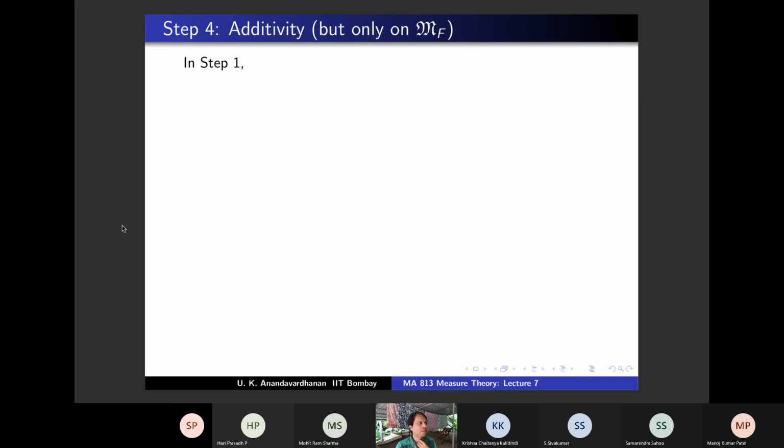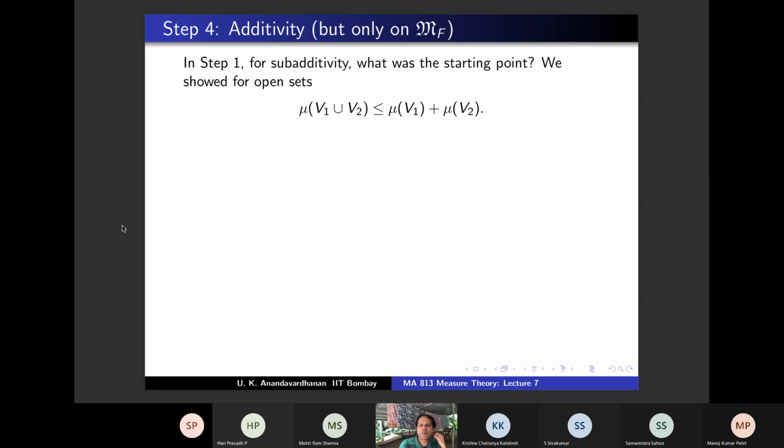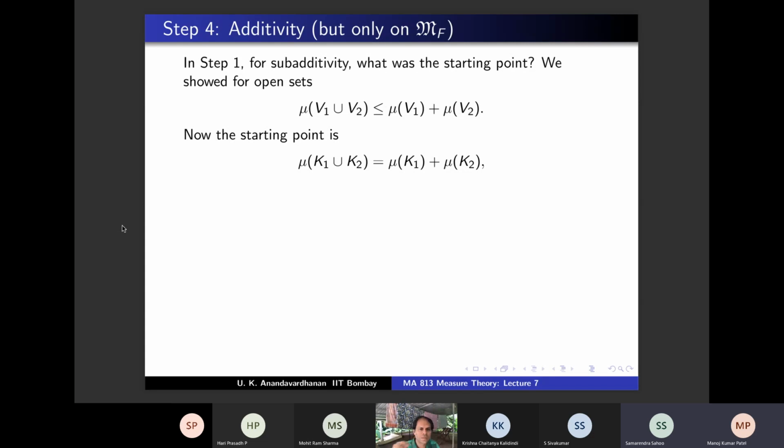The idea is we have to do something for two compact sets. In step 1 for subadditivity, the starting point was for open sets. We proved this. Similarly, the starting point here is that mu of K1 union K2 is mu of K1 plus mu of K2 when K1, K2 are disjoint compact sets. If K1 and K2 are disjoint compact sets, this is a standard application of Urysohn, right? Disjointness tells you what?